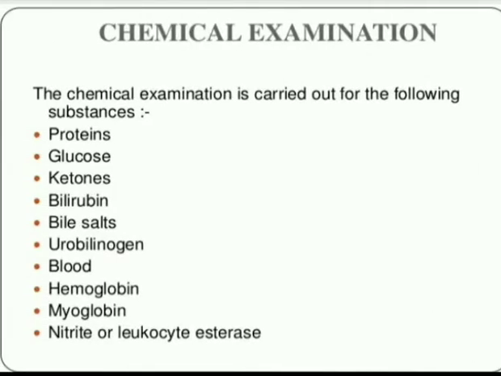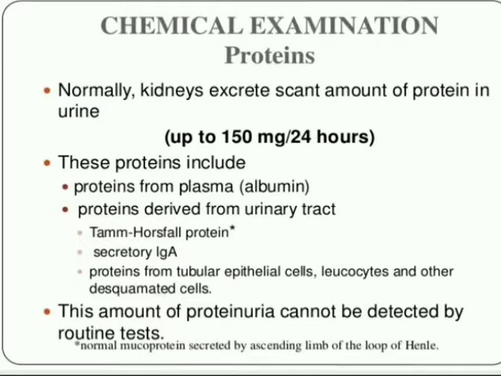And chemical examination. Chemical examination is carried out for the following substances: proteins, glucose, ketones, bilirubin, bile salts, urobilinogen, blood, hemoglobin, myoglobin, leukocyte esterase. These will all be under chemical examination. Proteins and glucose will be observed in the urine.